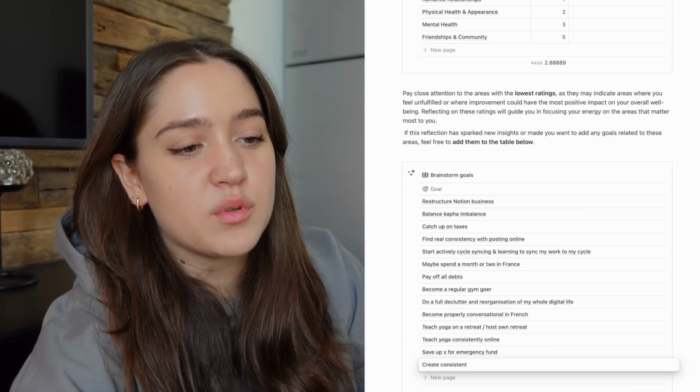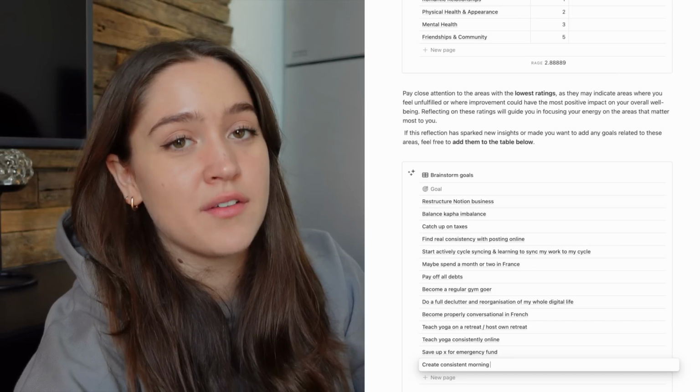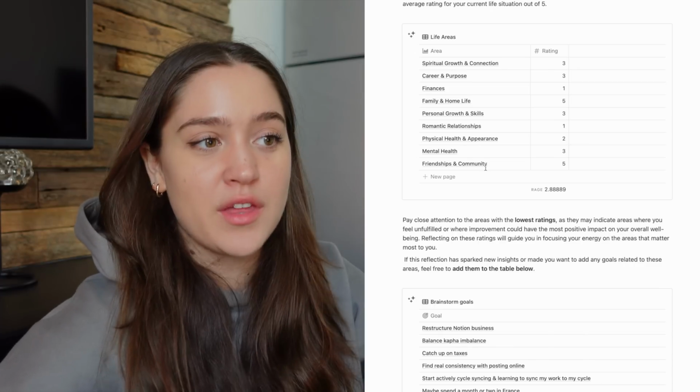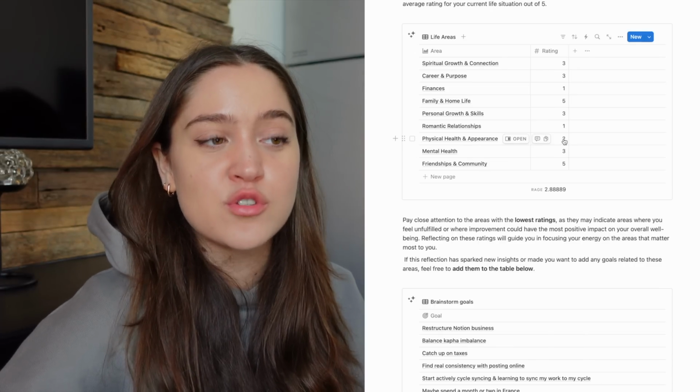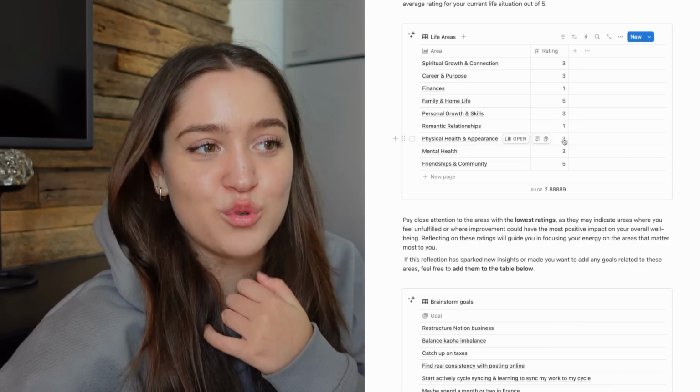I'm gonna add on that I want to create really consistent morning and night routines, which includes having a consistent sleep schedule, because to someone this might not be like a big goal because it's like you do it or you don't, but for me, I have had inconsistent morning and night routines for the past couple of years, and the inconsistent sleep schedule has honestly affected my health a lot, especially my physical health and appearance. Like, that's part of the reason why that score is so low, because honestly my sleep is quite bad and I feel like sleep rules everything.